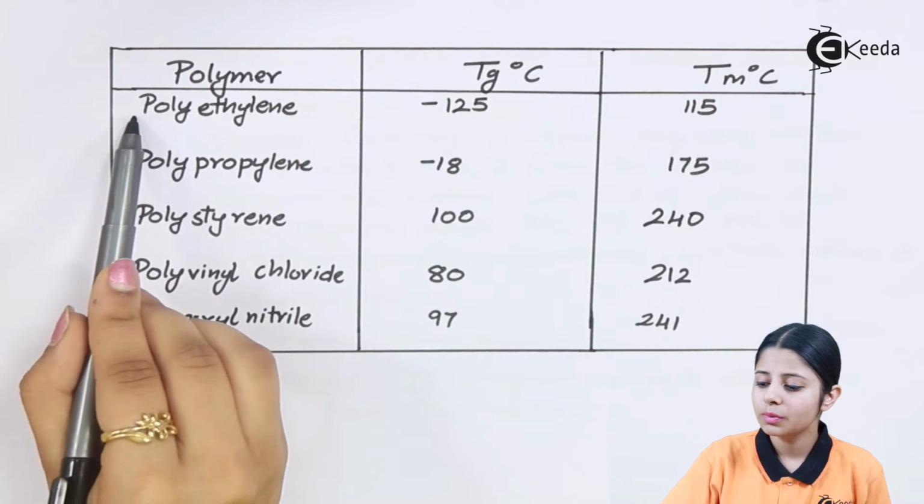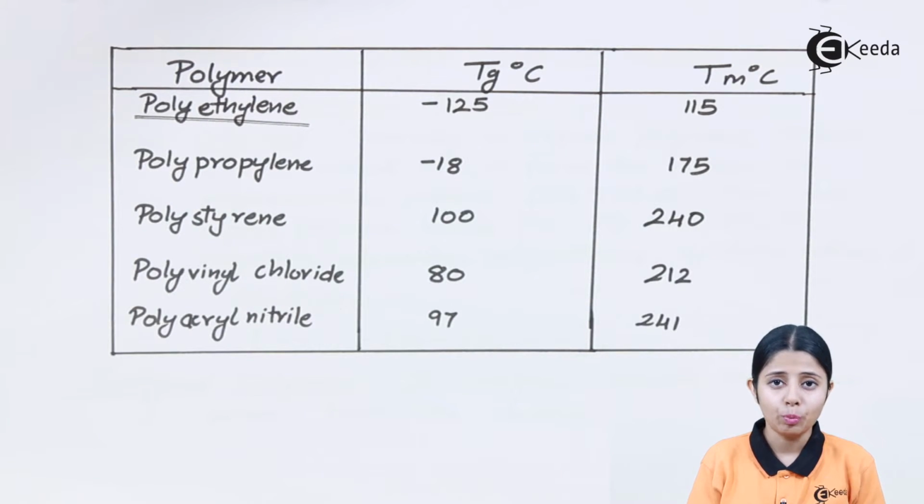The first polymer is my polythene. Polythene is my normal, most commonly used plastic. We get polymer bags of it. The polymer bags are extremely fragile. You can easily break them off and tear them off. Why? Because they are not in the glassy state. At room temperature, they are at viscoelastic state.